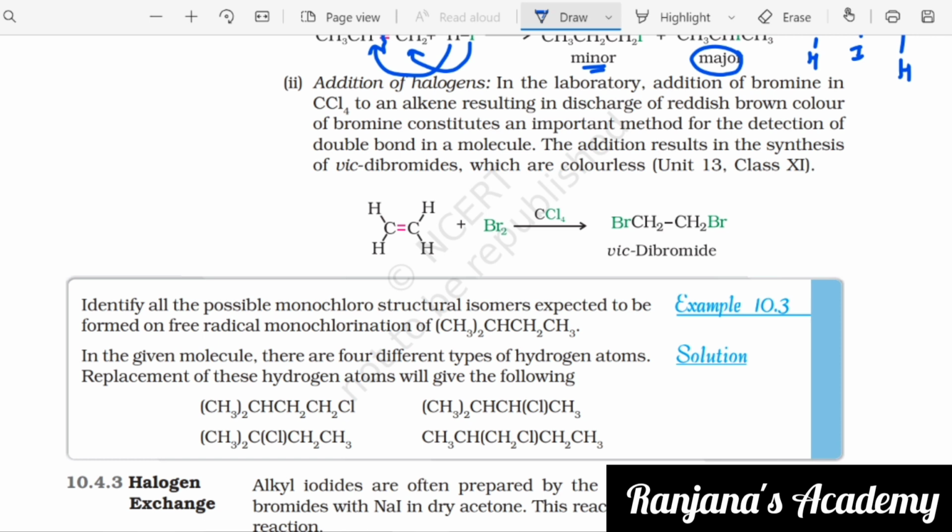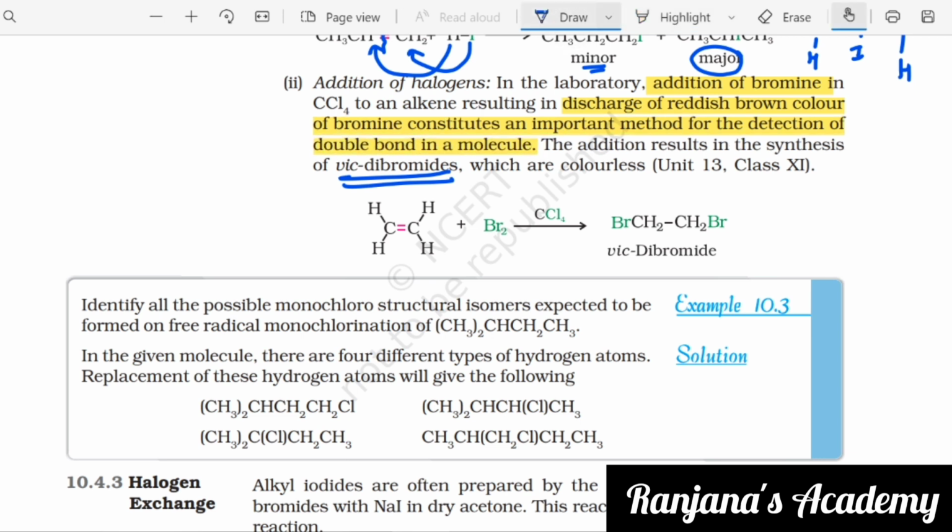So the addition results in the synthesis of vicinal dibromides. Simple. You're just adding bromine.